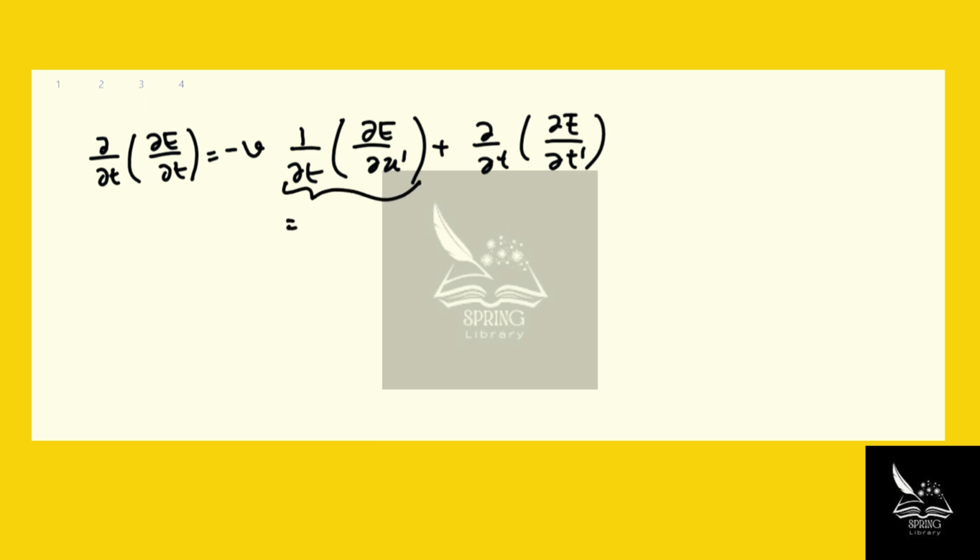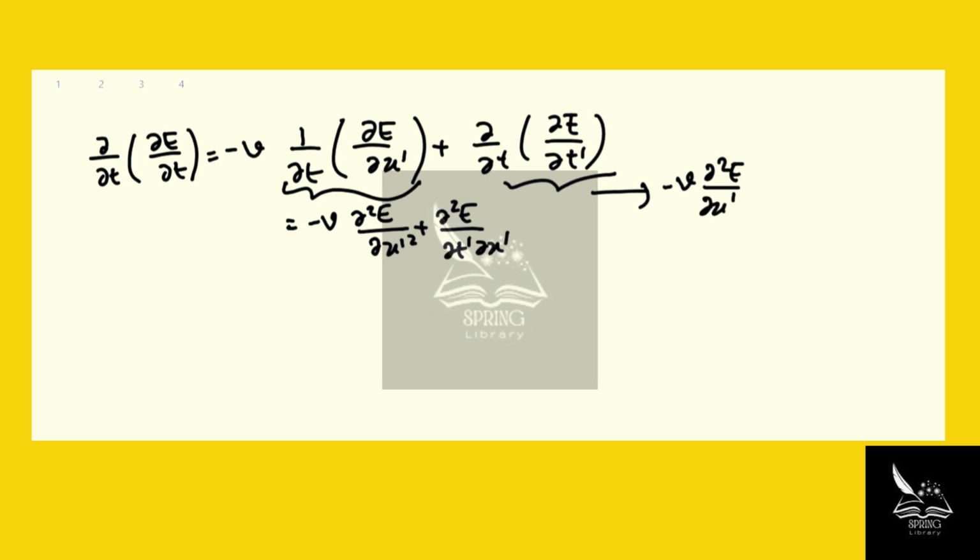We said that this term equals negative v d squared E over dx prime squared plus d squared E over dt prime dx prime. We said that this term equals negative v d squared E over dx prime dt prime plus d squared E over dt prime squared. And the left hand side obviously is going to be d squared E over dt squared.